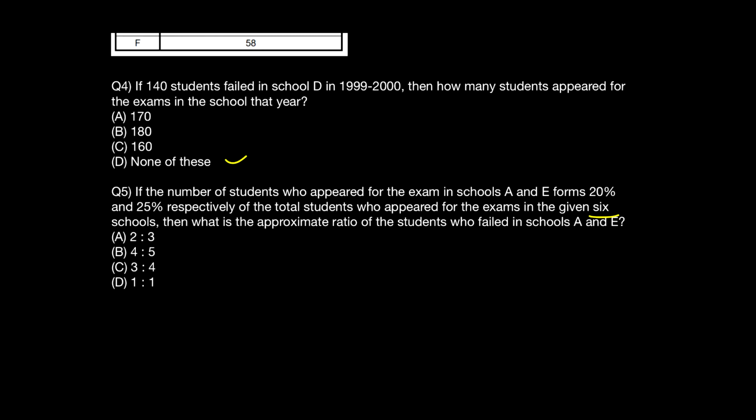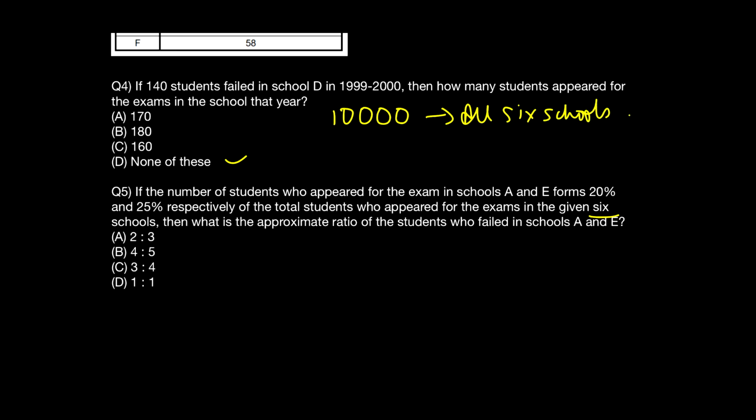Now they are talking about the total number of students who appeared in all the 6 schools. So we have to assume a big number here so that we do not fall down in decimals. To avoid decimals, we can assume that the bigger number here can be 10,000, and let us assume that 10,000 is the total number of students in all 6 schools. Okay, so that's my assumption here. I'll start my calculation from here.